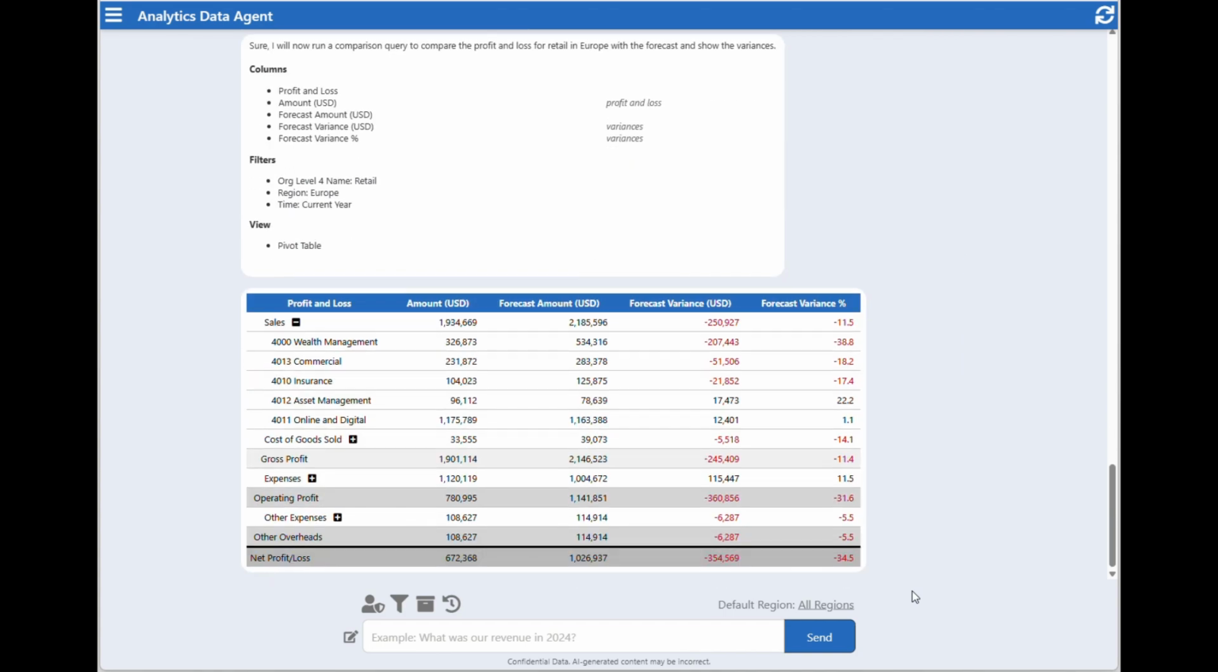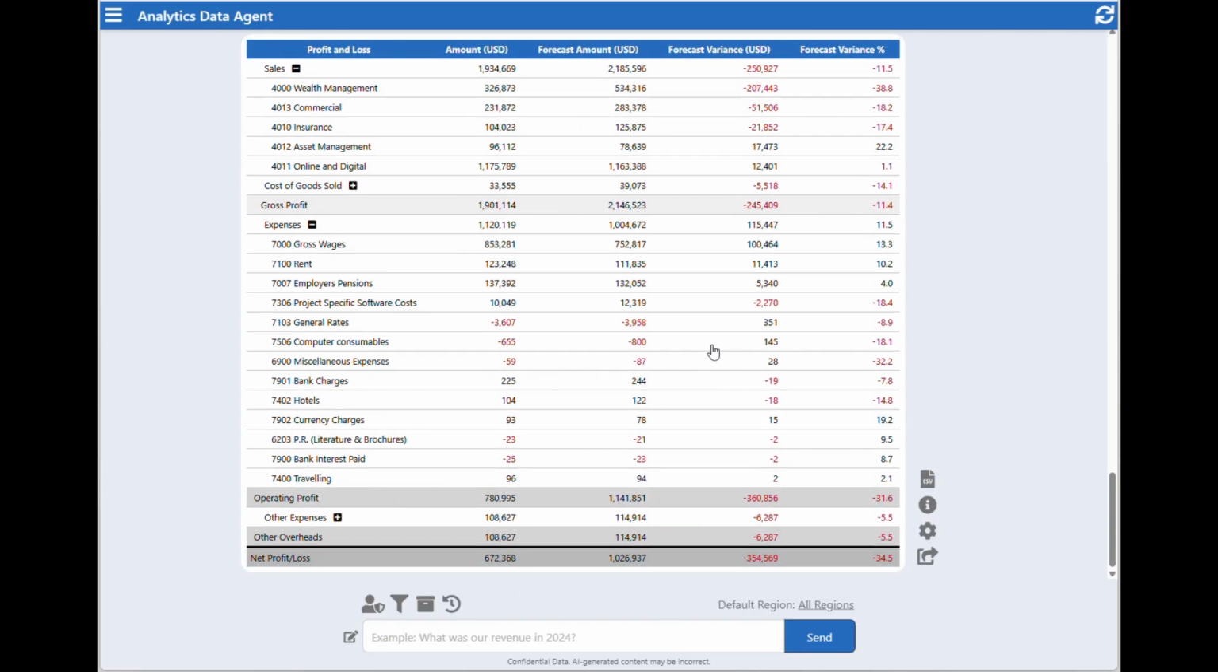So now we can analyze our P&L actuals versus forecast, and any negative variances you can see here highlighted in red.